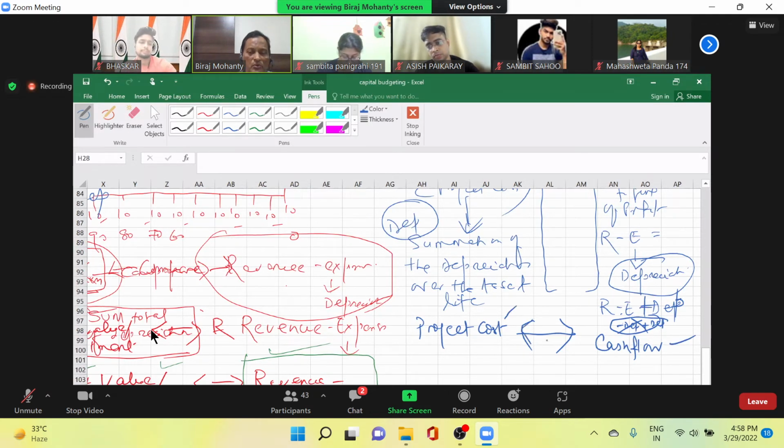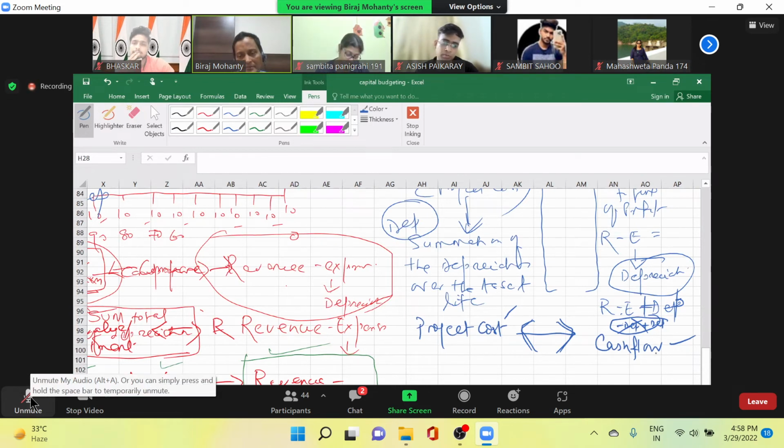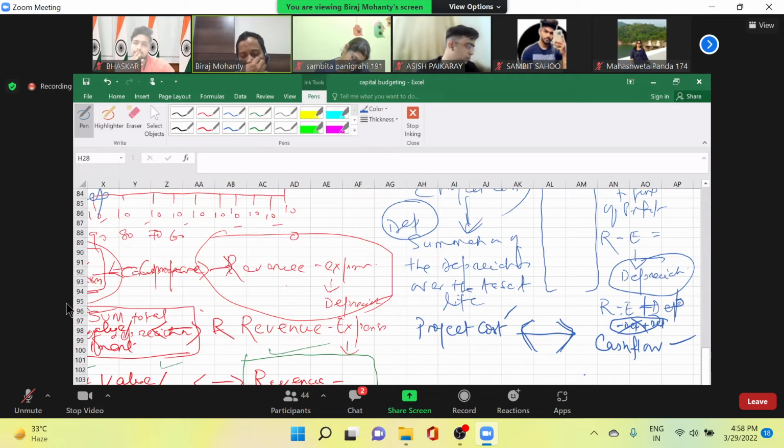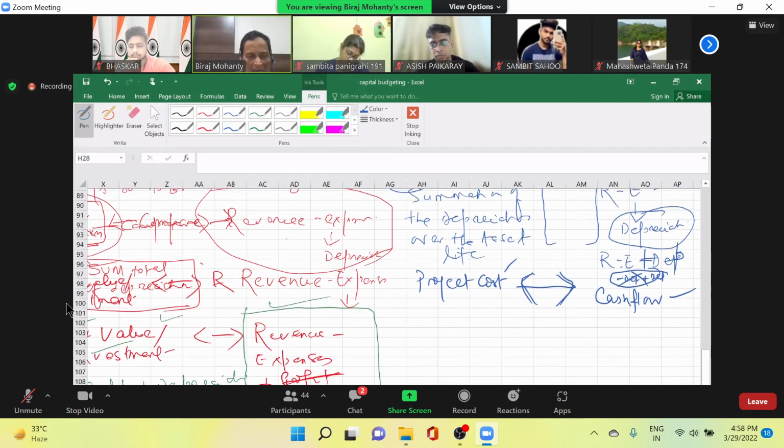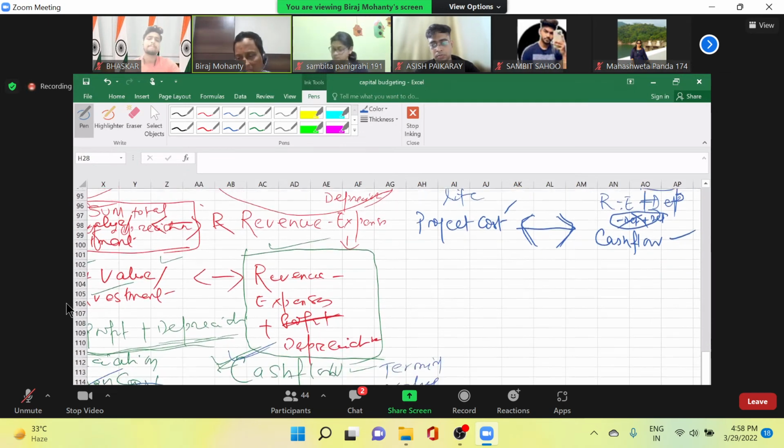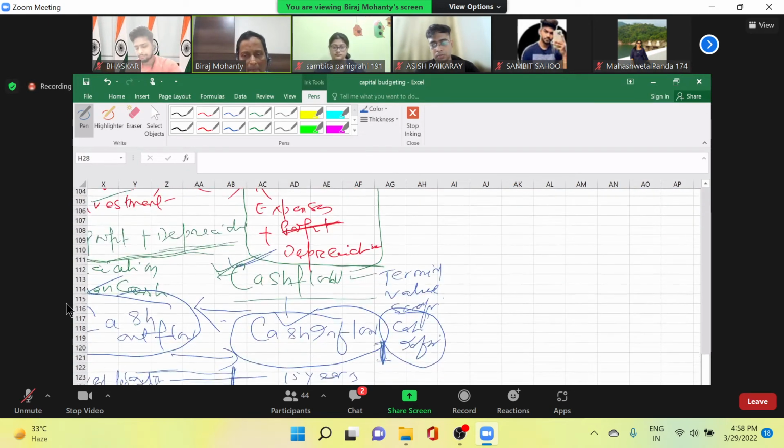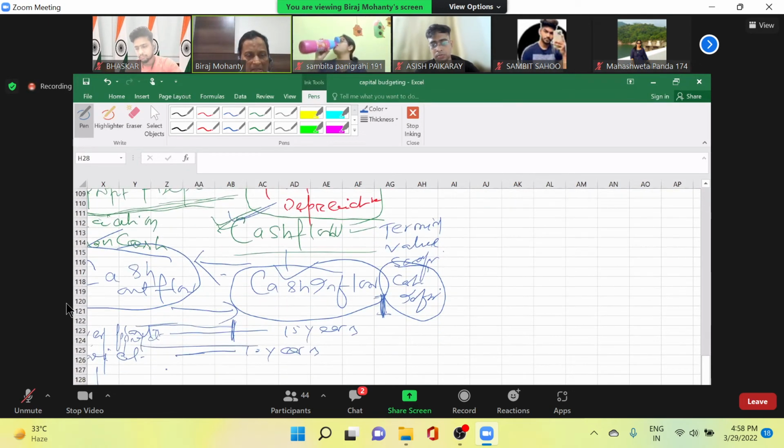Project cost should be compared against the cash flow. Could you get the concept of cash flow? Yes, sir. Okay. So we are not comparing with the profit, we are comparing with cash flow. You see, there are certain methods where you compare with profit, but now first you understand what is the concept of cash flow. Okay. Okay, next.